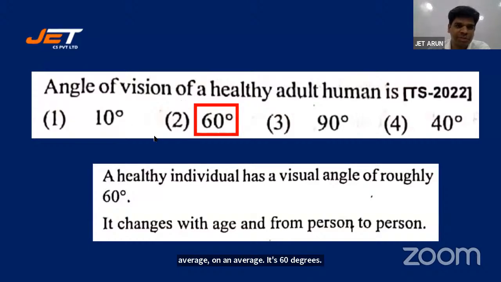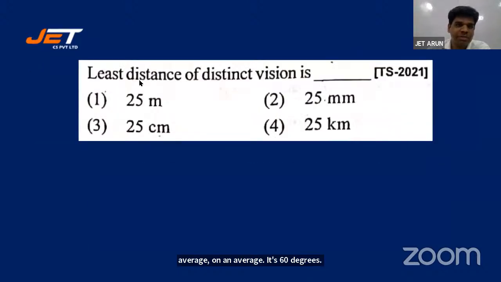All right, let's look at the next question, students. The least distance of distinct vision is 25 meters, 25 millimeters, 25 centimeters, 25 kilometers. Before I complete the options, I'm getting the answers. Excellent energy, students. You are doing very well. Your energy gives me energy too.